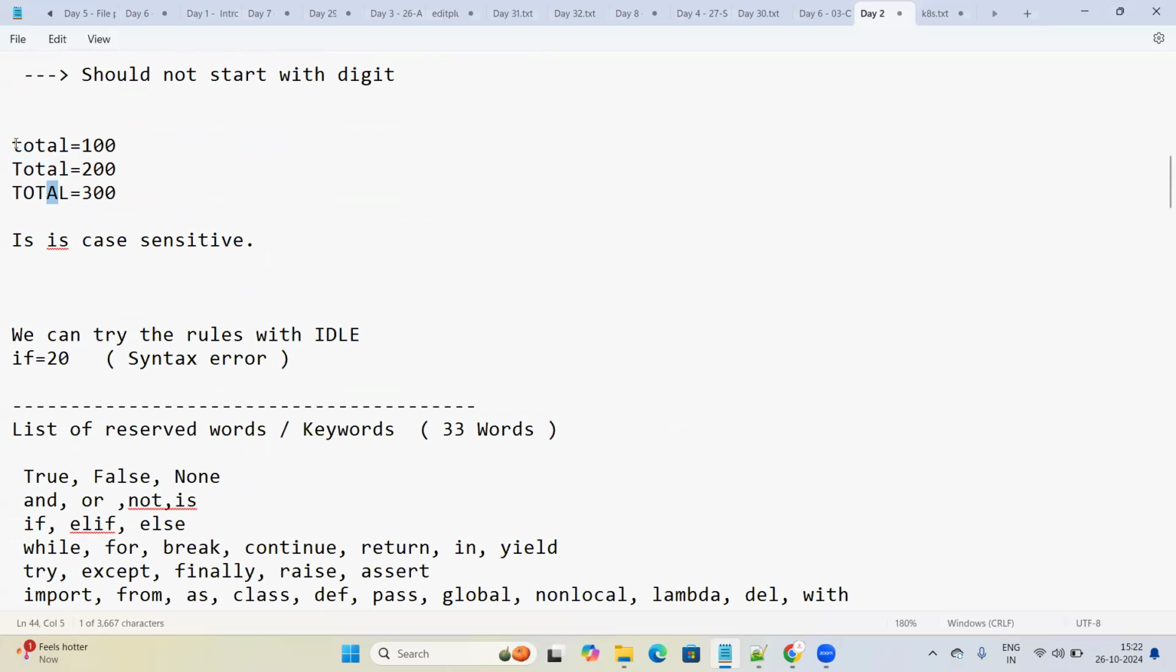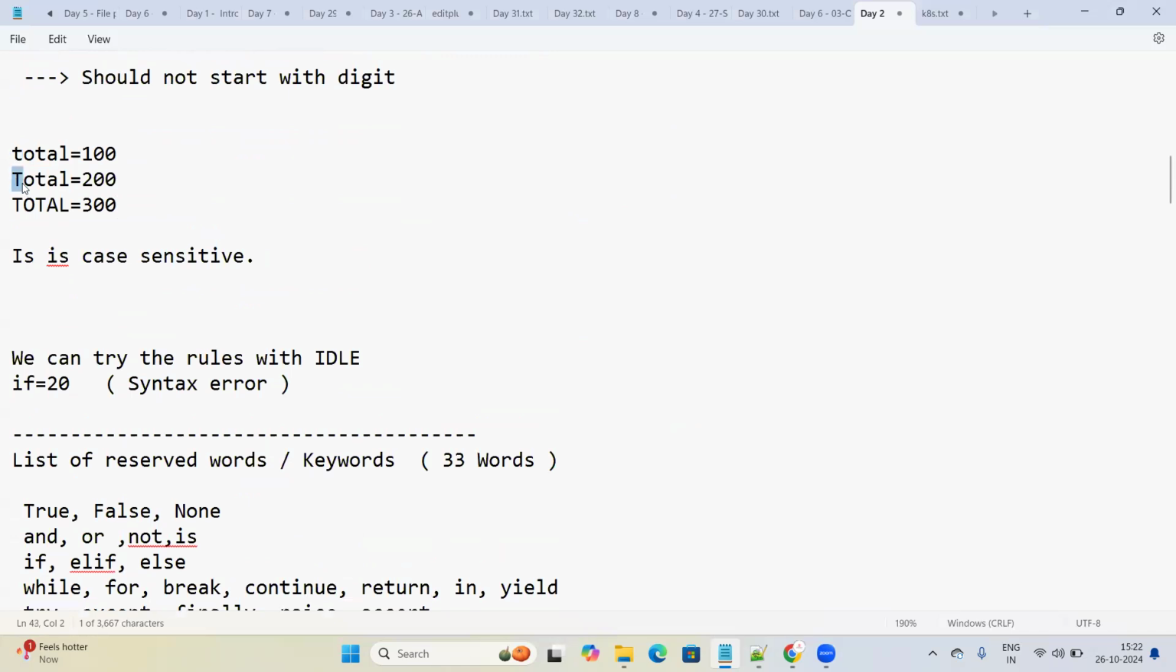Here we have a lowercase letter. It is starting with a lowercase letter. And you see here, this one is starting with an uppercase letter, capital T. And this is a different variable. This is also a different variable. For this variable, we are assigning 100. And for this variable, we are assigning 200. For this variable, we are assigning 300.